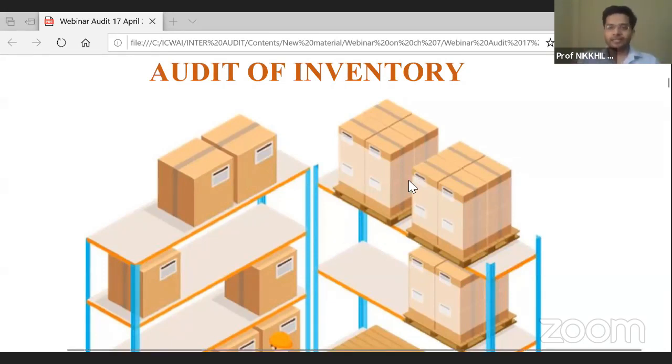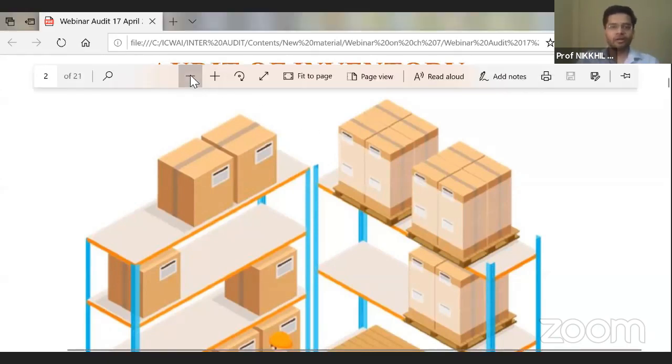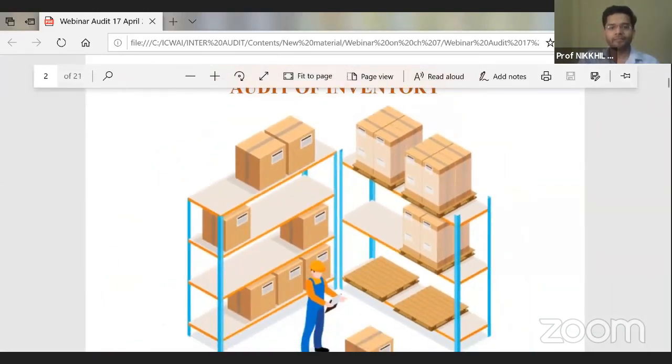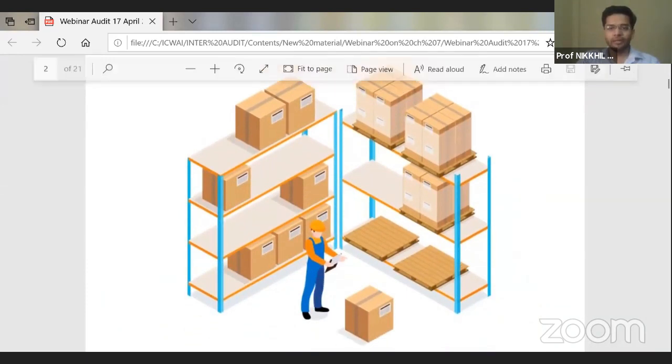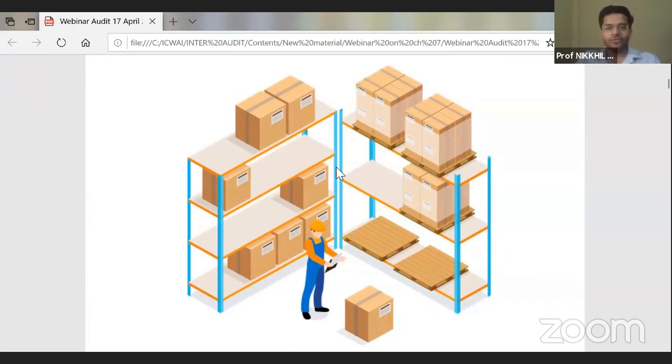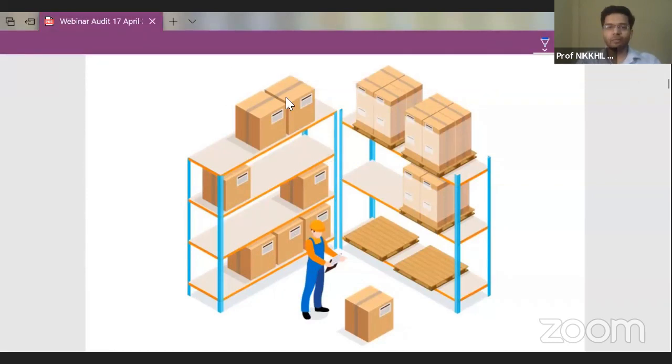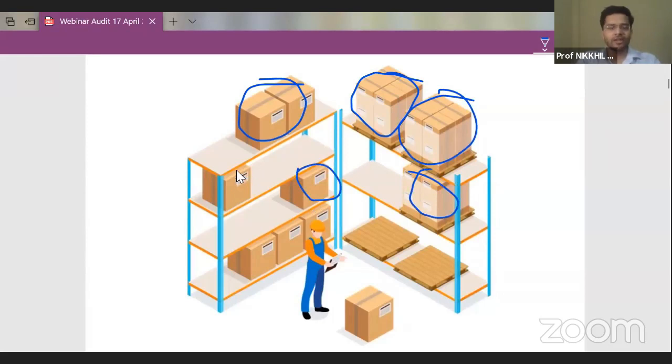So guys, if you can see the picture on the screen, the picture represents the inventory of a particular organization. And yes, this is how the warehouse of a particular organization looks. This is a warehouse of a multinational company. That's you in the middle of the warehouse. And all these elements are the inventory of that organization. All these boxes contain the finished goods, raw material, and work in progress of this organization. So these inventories are stacked in racks.